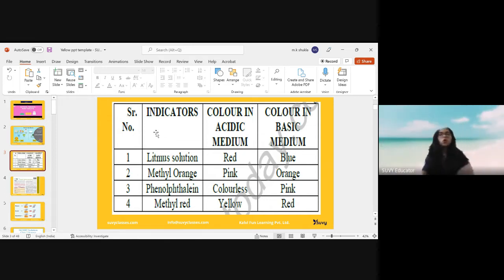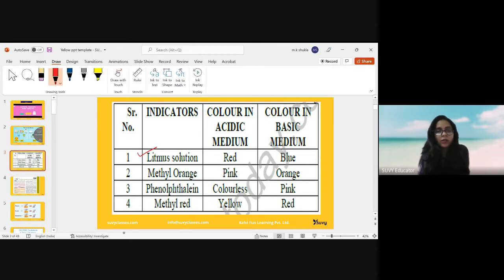So first of all, we have the litmus solution. Litmus solution, and litmus paper is also there. Litmus paper is of two types, one is red color and one is blue color.